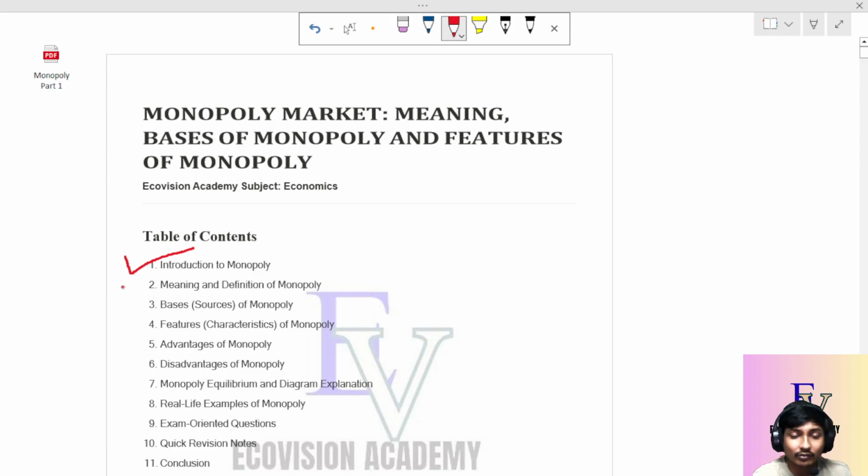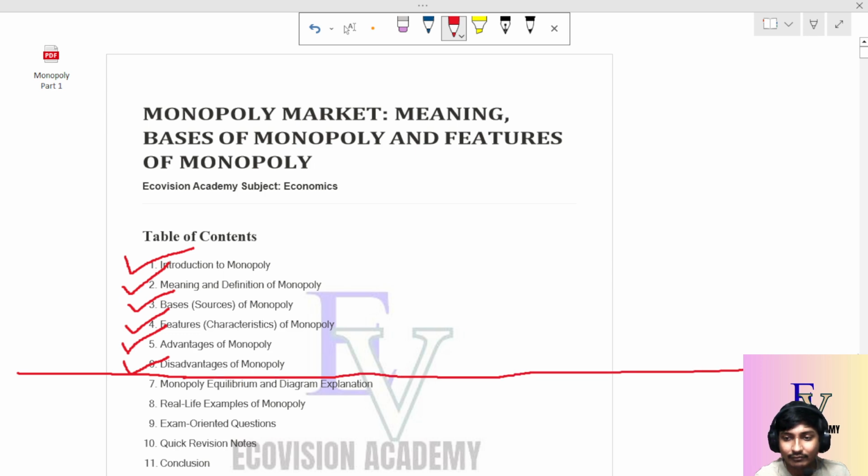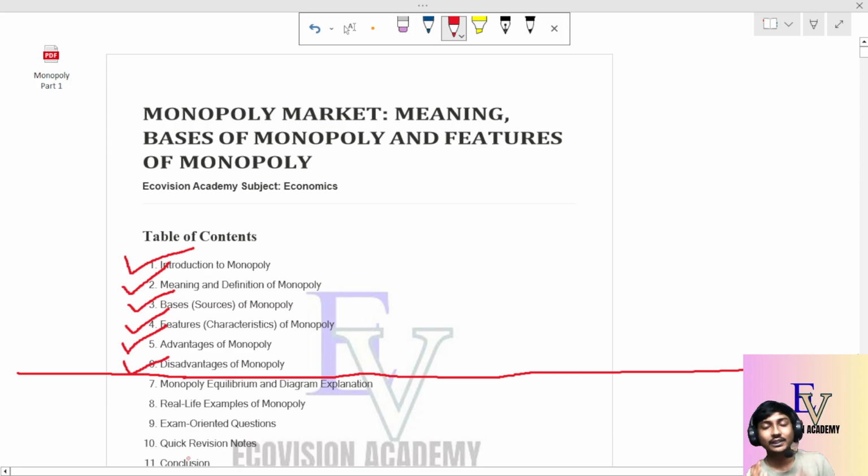Then we are going for the meaning and definition of monopoly. Then the most important thing: what are the sources, how a monopoly becomes, how monopoly is created. What are the bases or sources of monopoly, what is the main pillar, the main basis of the monopoly. Then we are going for the features and characteristics of monopoly. Then the advantages and disadvantages of monopoly. Up to 6 we will cover today, and we move from 7 to 11 the next day.